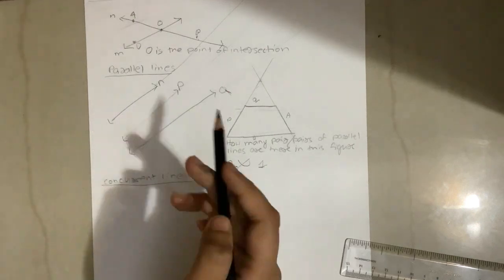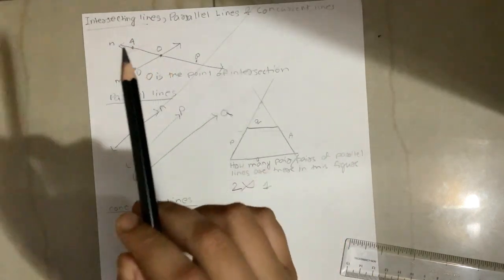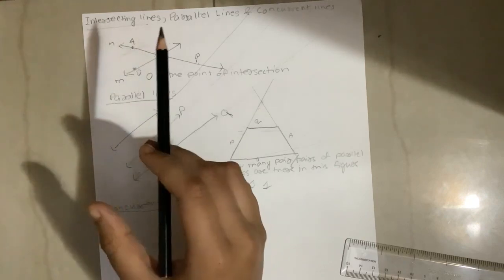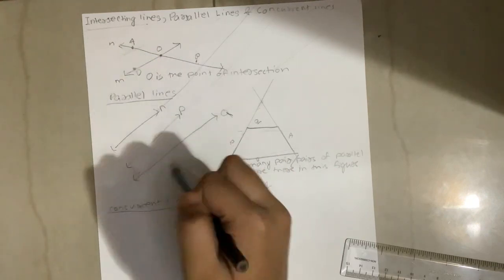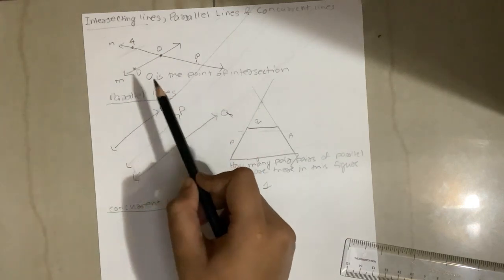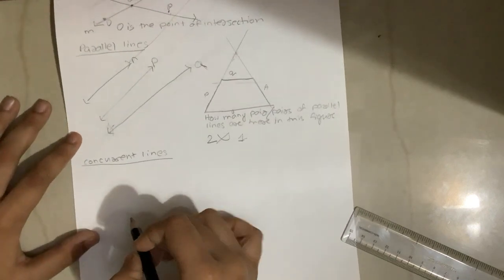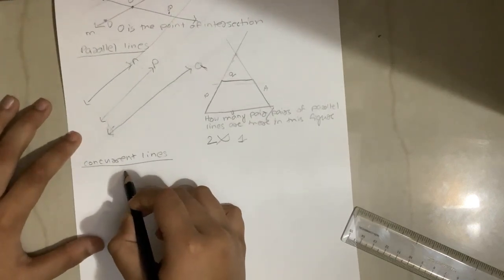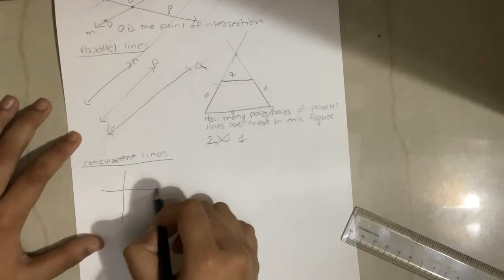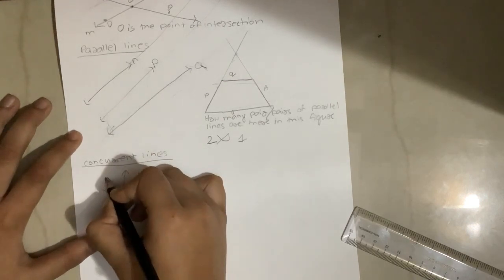In intersecting lines, only two lines lie in a plane and have a common point. In concurrent lines, there will be three or more lines meeting.